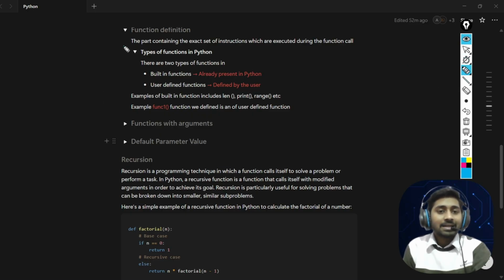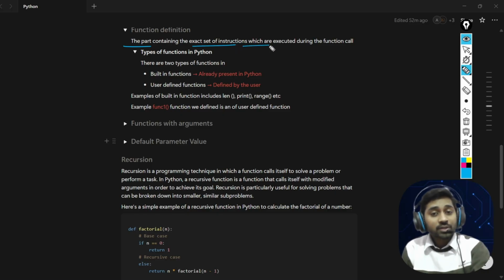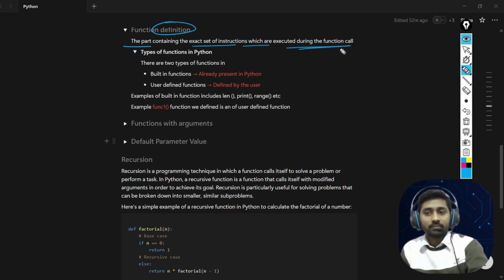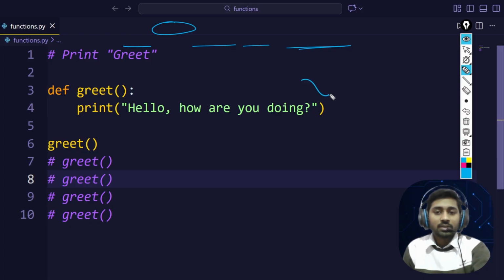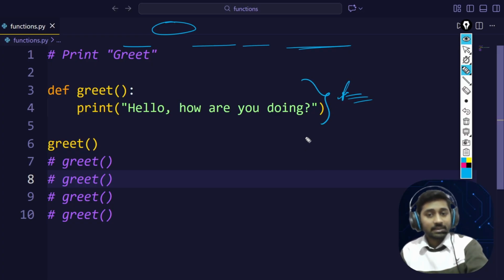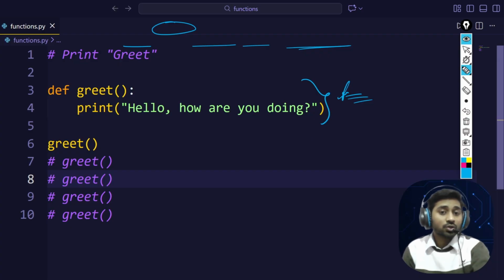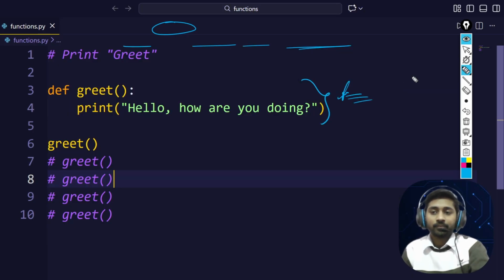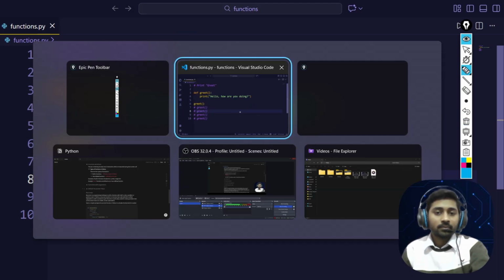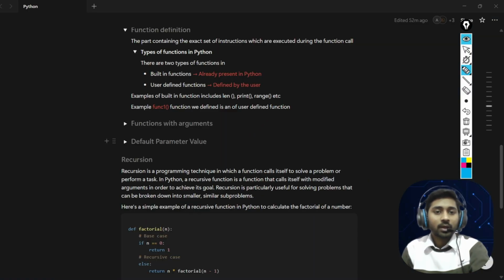So, the part containing the exact set of instructions, we already know that is the function body, or you can say function definition. Correct? If we show here, this is your function definition. Exactly, whatever result you get when you call the function is in your function definition. Okay, now let's see.